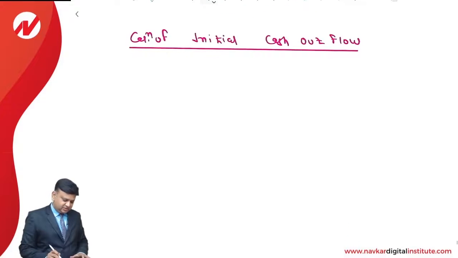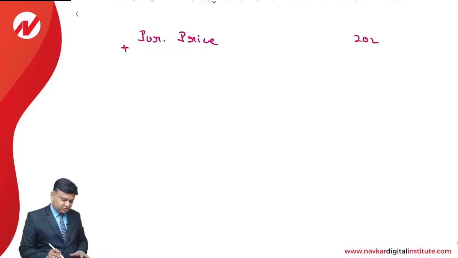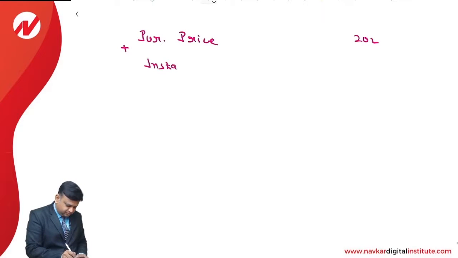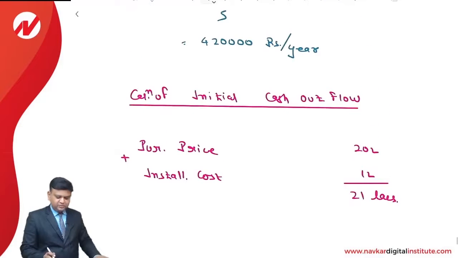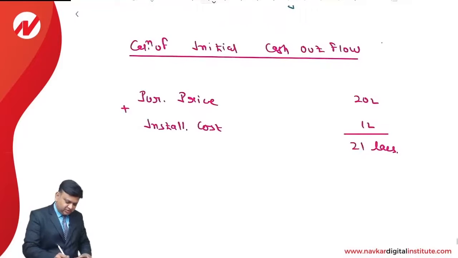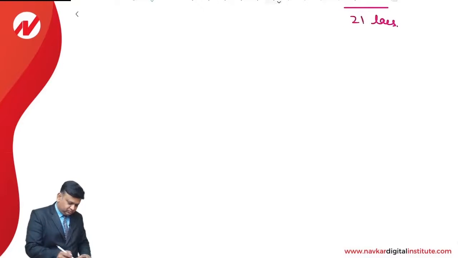Let us see how to calculate the same. It is purchase price 20 lakhs plus installation cost, so total comes to 21 lakhs. That is what we understand is the initial cash outflow, that is in year 0. Then, importantly, calculation of annual cash flow.